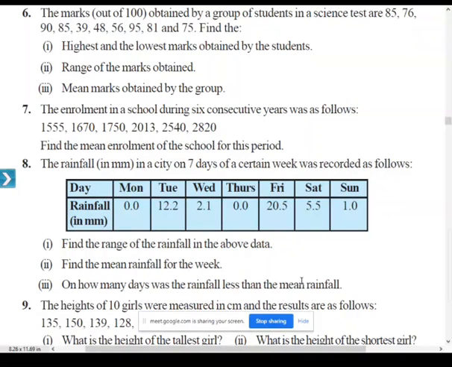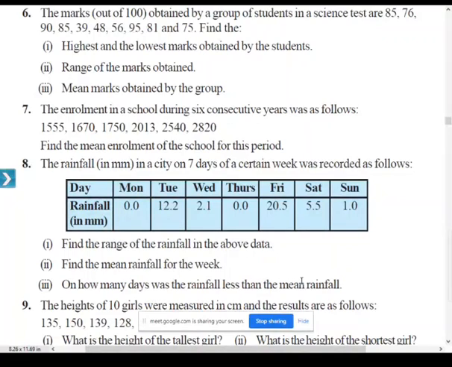Okay, you have written the correct answers: 5 days. Those days are Monday, Wednesday, Thursday, Saturday, and Sunday. On these 5 days, the rainfall is less than the mean rainfall.